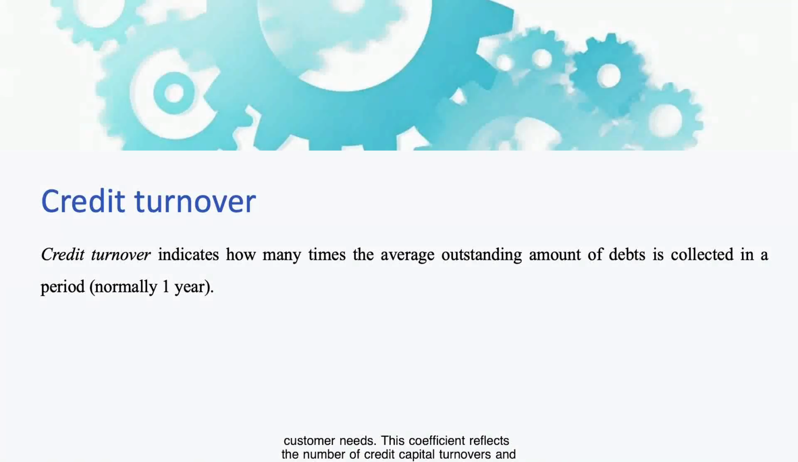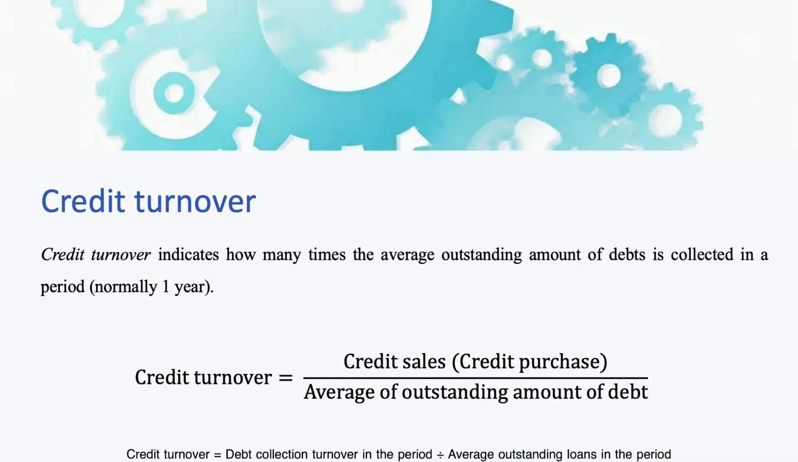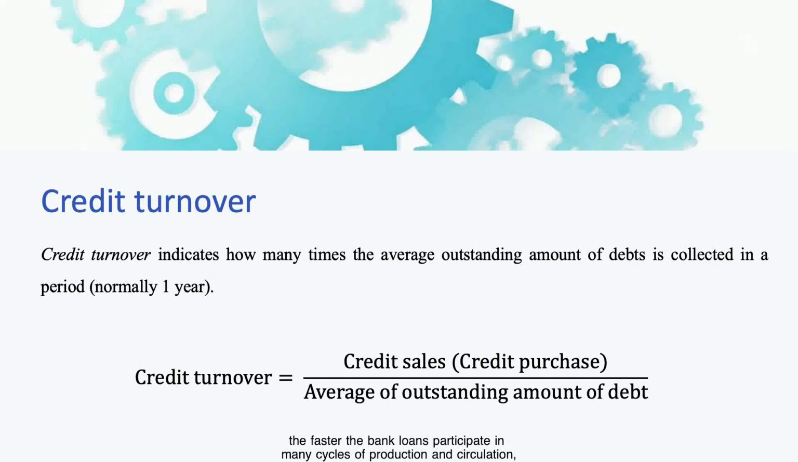This coefficient reflects the number of credit capital turnovers and is determined as follows. Credit turnover equals debt collection turnover in the period divided by average outstanding loans in the period. The higher the credit turnover, the faster the bank loans participate in many cycles of production and circulation, save costs, and create great profits for the bank.